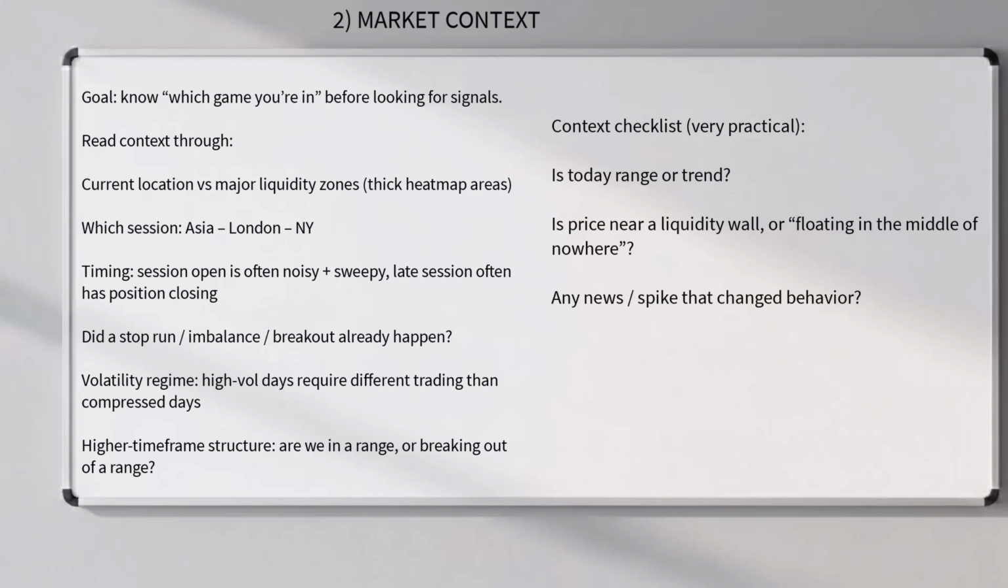High vol days require different trading than compressed days. Higher time frame structure. Are we in a range or breaking out of a range? Context checklist. Very practical. Is today range or trend? Is price near a liquidity wall or floating in the middle of nowhere? Any news/spike that changed behavior?